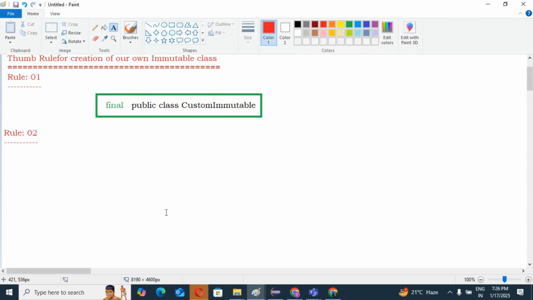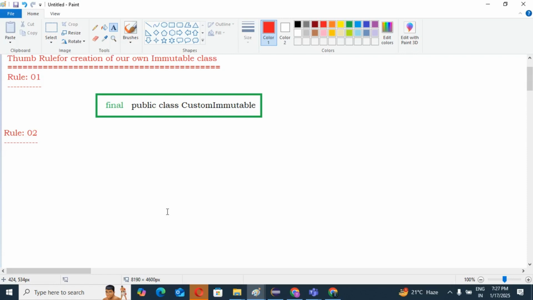Generally, guys, all the properties in our immutable class should be declared as private and final. These two things keep in mind.